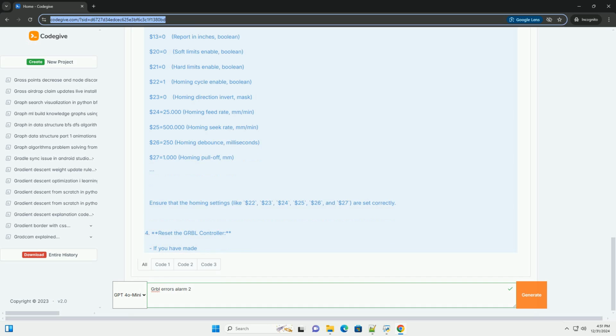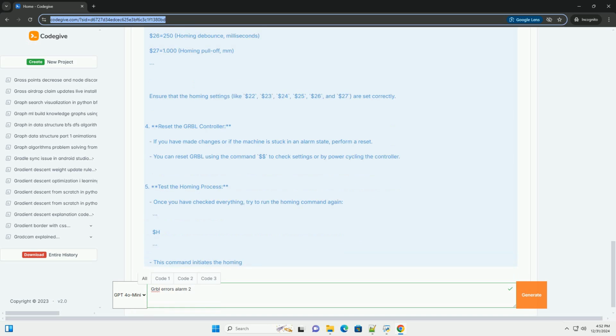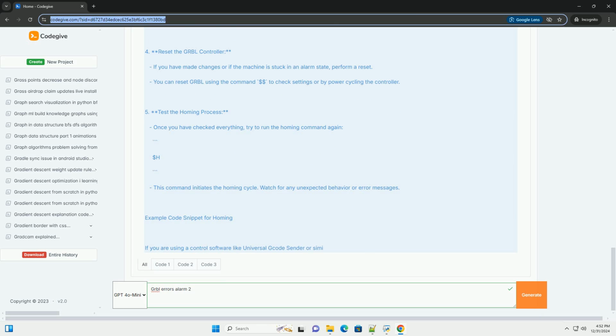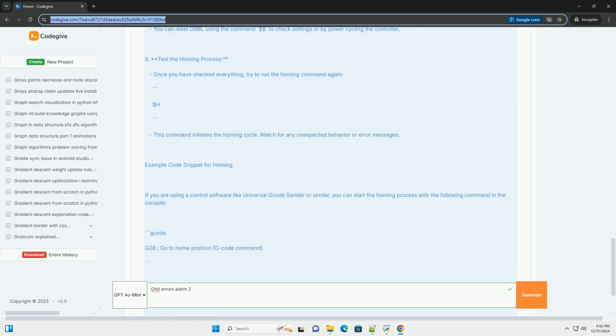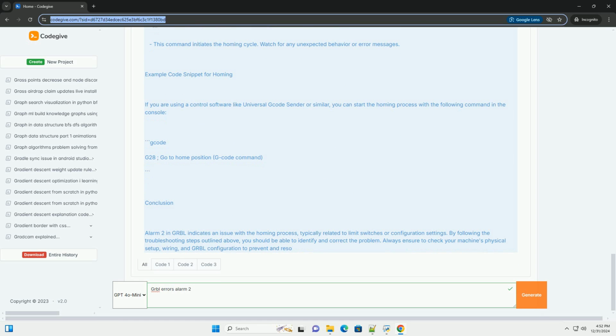Understanding alarm 2. Alarm 2 is specifically related to the homing process. It usually means that the machine is unable to find the home position during the homing cycle. This can happen for several reasons, including: